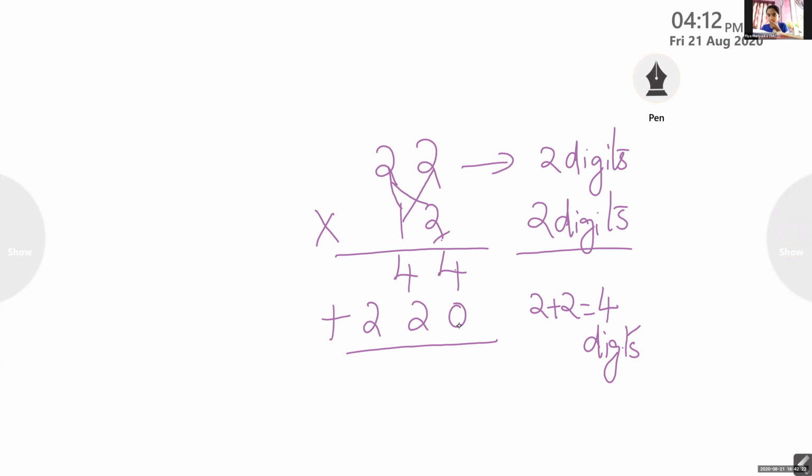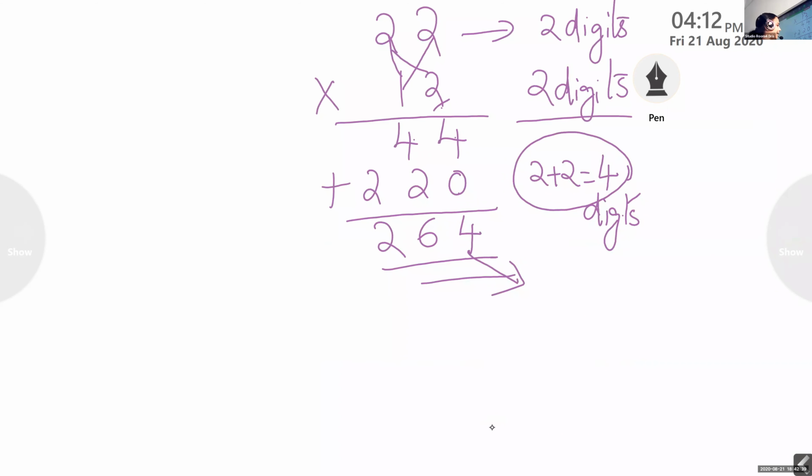264. 4 plus 0, start from the back. 4 plus 0, 4. 4 plus 2, 6. And 2. So I told you it will not be more than 4 digits. But here in the answer, how many digits are there? 3 digits. So it can be less than that. Understood, children? It can be less than 4, but it will not be more than 4. So if a 2-digit number is multiplied with a 2-digit number, the product can be a maximum of 2 plus 2, 4 digits. Okay? Yes, ma'am.